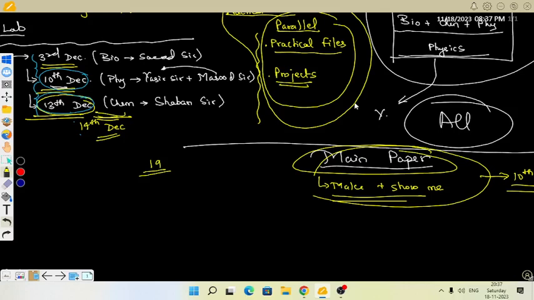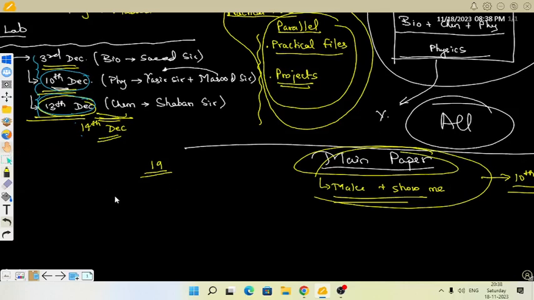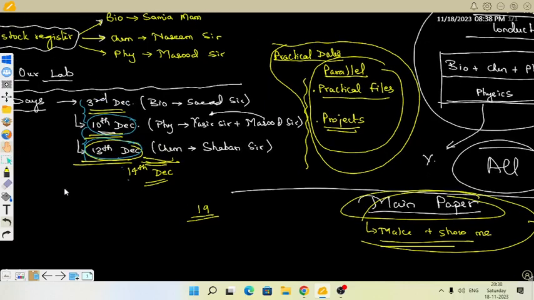Exactly. That's why I have taken the meeting today. Now the planning should start in the mind, how we have to execute. Obviously, it starts with lab list preparation, what I have told. This is parallel work: preparation for the practical files, preparation for the practice day, preparation for the exam paper. All these things will go in parallel.